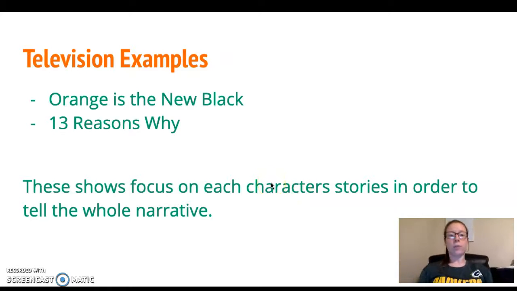A good example from TV that you might be more familiar with is Orange is the New Black or 13 Reasons Why. Both of these shows focus on specific characters in each episode in order to tell the whole narrative. So each episode would be considered a vignette because it focuses on one specific character in one specific setting, but it also weaves together an entire story through each of these episodes.